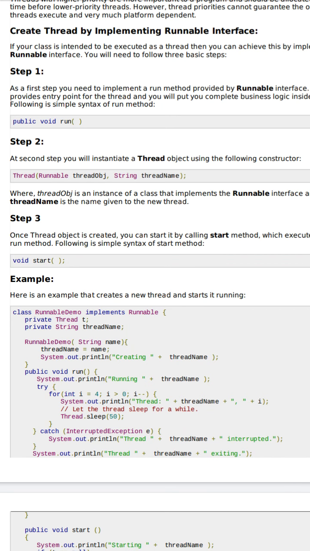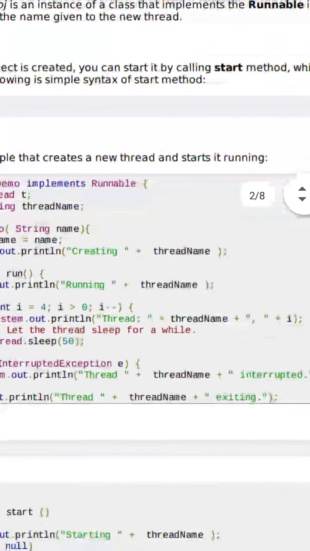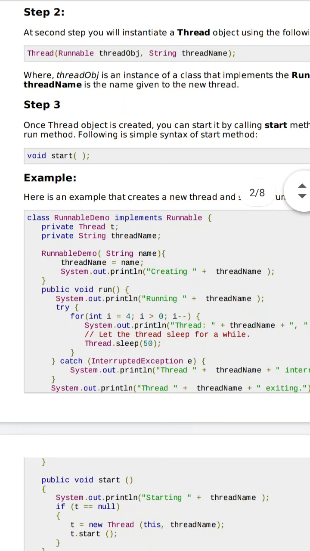Step number 3 is after running. Once the thread is created, you can start it by calling the start method. What I said previously: until you start your thread, it will not run. So after creating a thread, you have to start it. In step 3, here is the example. You can see that one. Here is the example where it is written class RunnableDemo. That means you can put any name here.